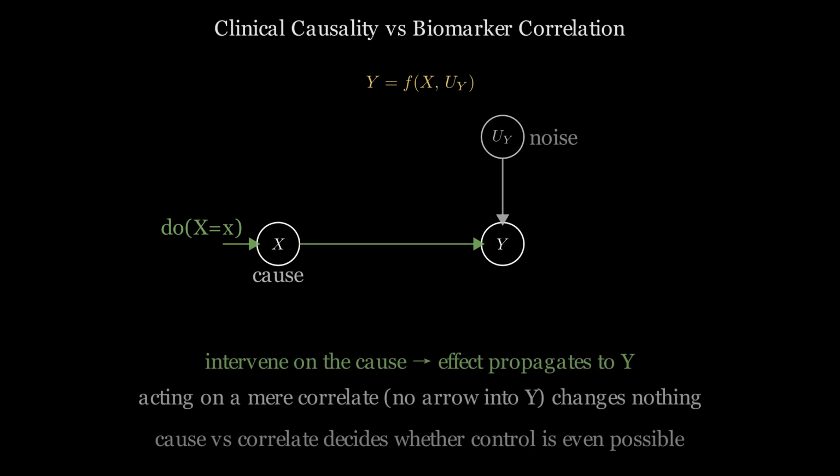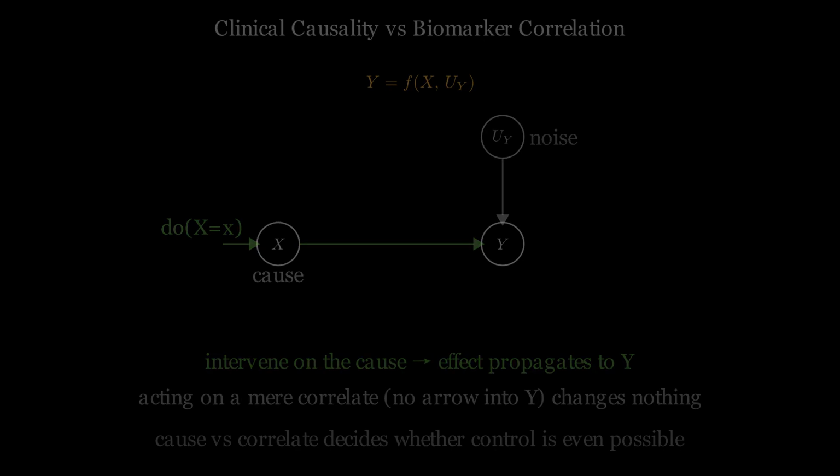Intervening on a correlated biomarker that is not the cause does nothing to the patient's trajectory. The outcome is determined by its causal structure, not by what happens to covary with it. Treatment without a causal model is not evidence-based medicine. It is guessing with a measurement.